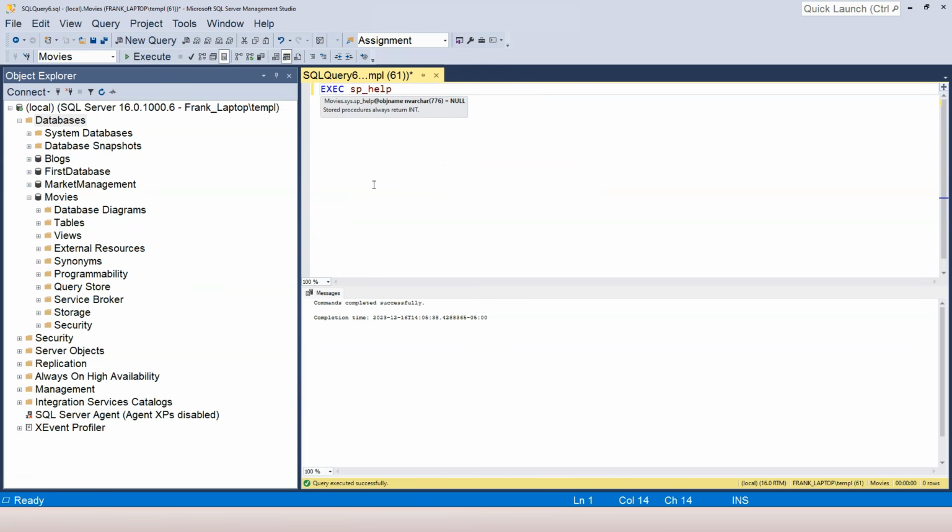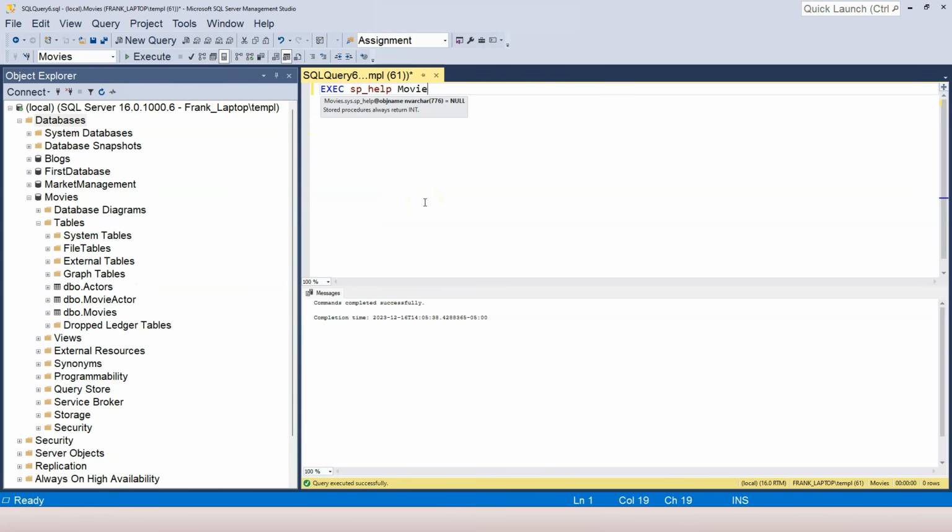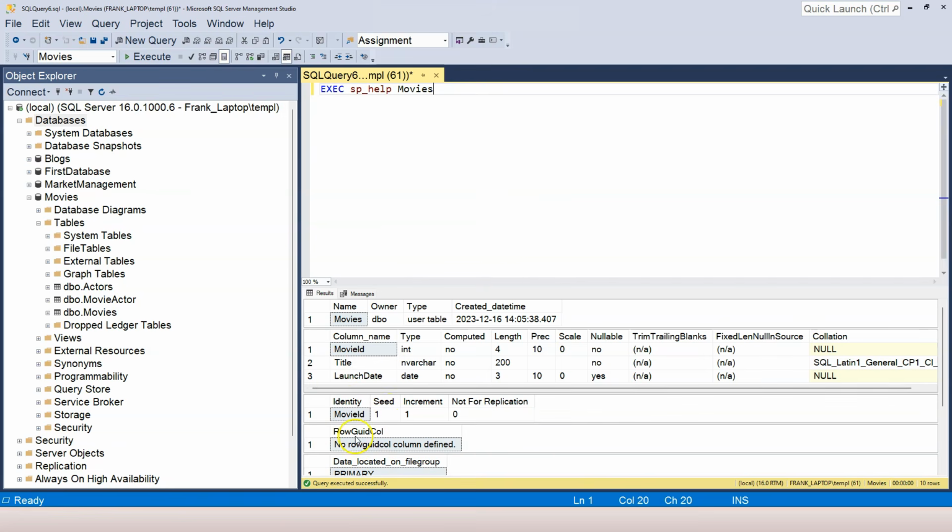I want to look at our tables for the movies database. We have our movies, and you can see all those information for movies. I want to see actors. So I highlighted it and pressed F5. So now I'm looking at information about the actors.